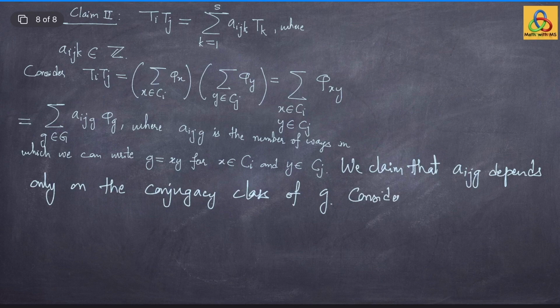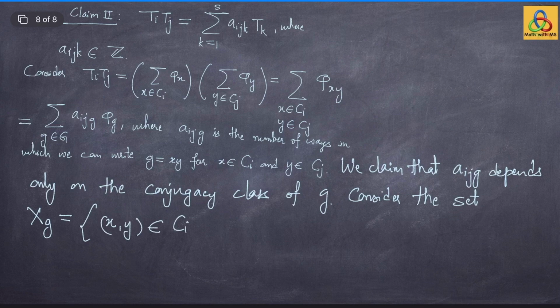So, consider this set X sub g, which consists of pairs xy such that x is in Ci and y is in Cj, and the product xy is g.